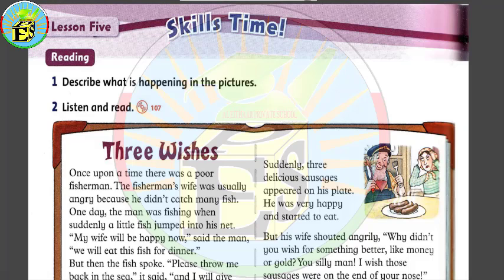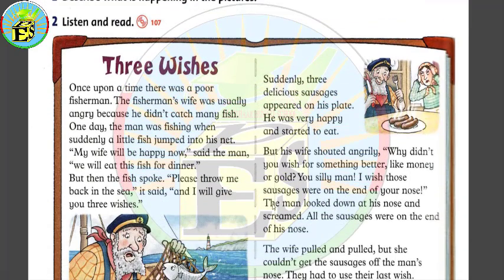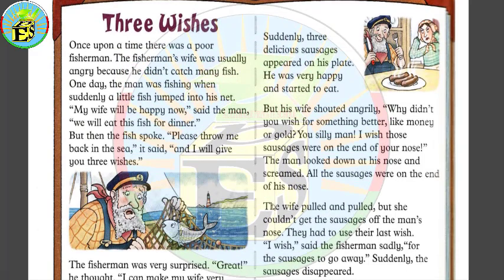So the first thing that we're going to start with is lesson number 5, and lesson number 5 is quite interesting. What we are going to do is just to read a story and then find the meaning of some words. So the first thing that we need to do here is to describe what's happening in the pictures. So let's have a look at the pictures that we have within the story and let's try to describe what's happening.